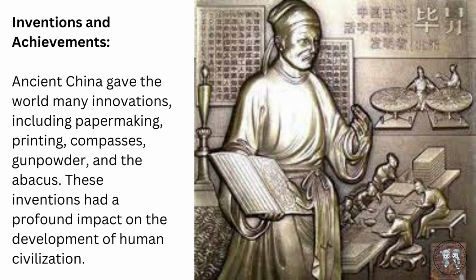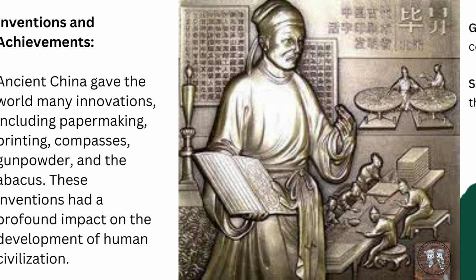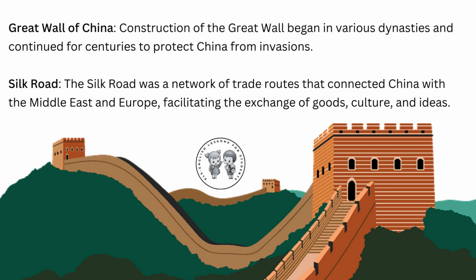Inventions and achievements. Ancient China gave the world many innovations, including papermaking, printing, compasses, gunpowder, and the abacus. These inventions had a profound impact on the development of human civilization. Great Wall of China. Construction of the Great Wall began in various dynasties and continued for centuries to protect China from invasions. Silk Road. The Silk Road was a network of trade routes that connected China with the Middle East and Europe, facilitating the exchange of goods, culture, and ideas.